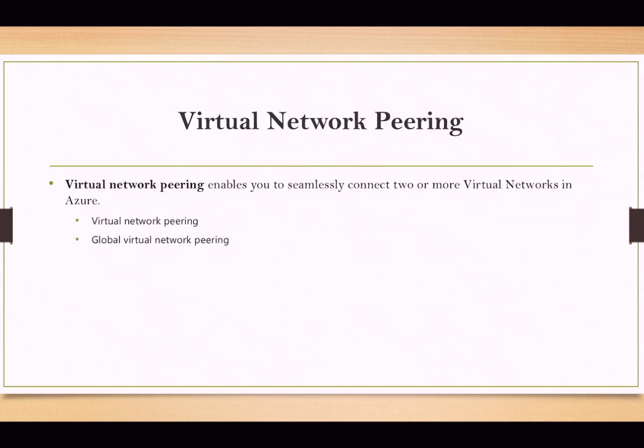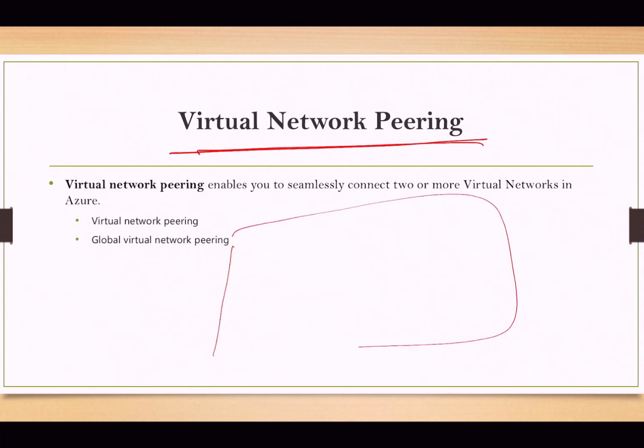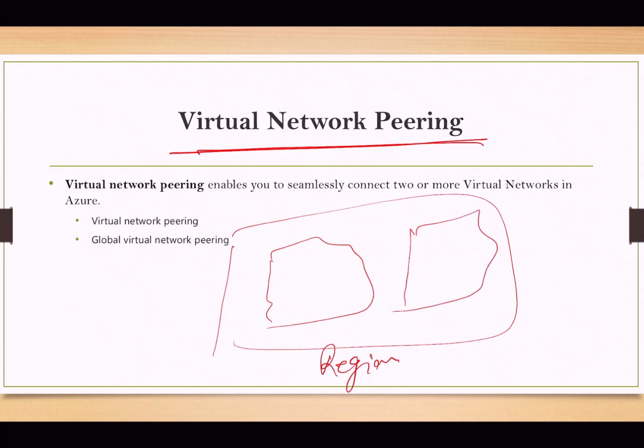Now we will talk about virtual network peering. So what is virtual network peering? See, we have one region. Inside that region we have VNet1, virtual network 1, and virtual network 2. We have two different networks.